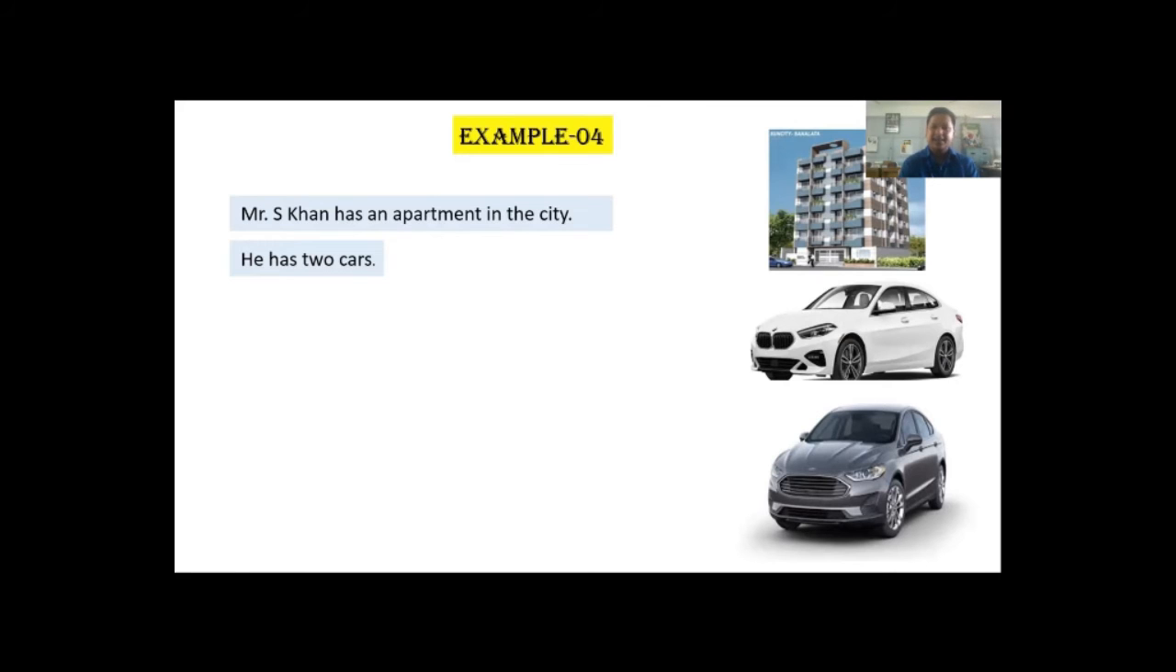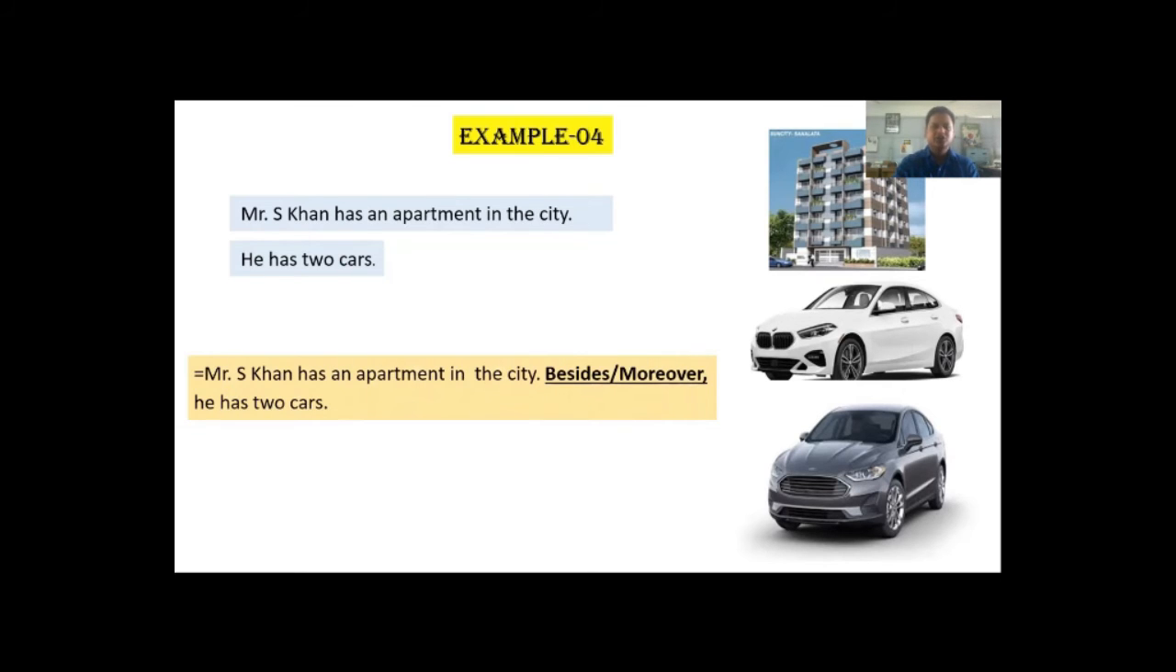Mr. S. Khan has an apartment in the city. In addition to, he has 2 cars. He has something more. The second sentence has something more to add, something more to express. And when you want to add something, you have to use sentence connectors like in addition to, besides, moreover, furthermore, etc. So let us connect these 2 sentences now.